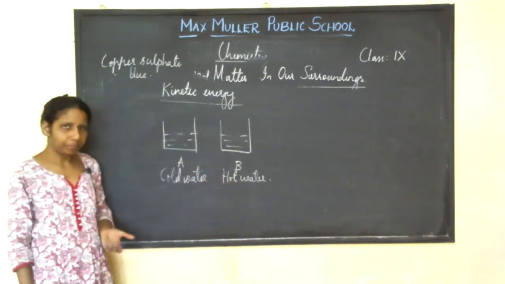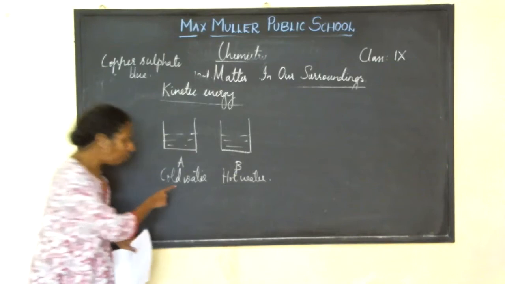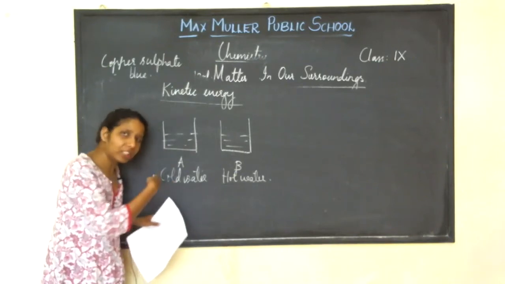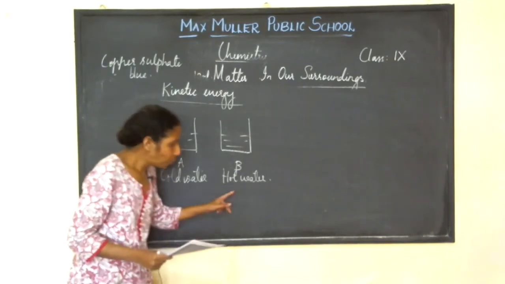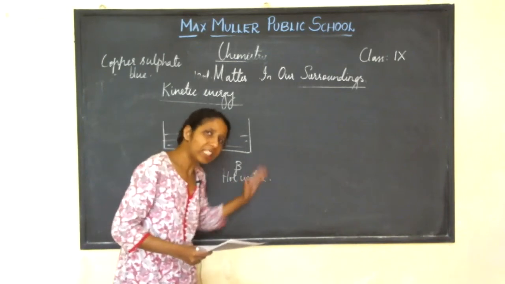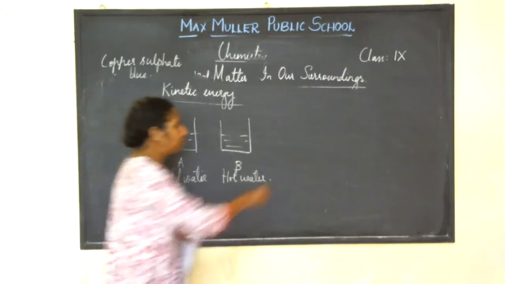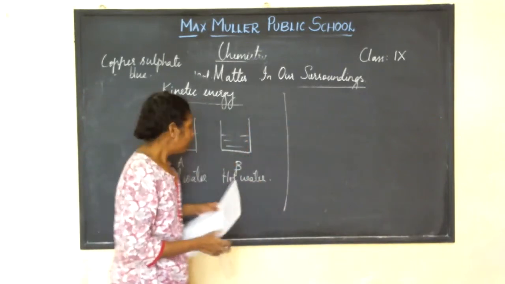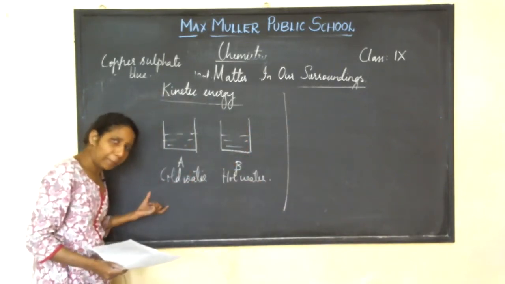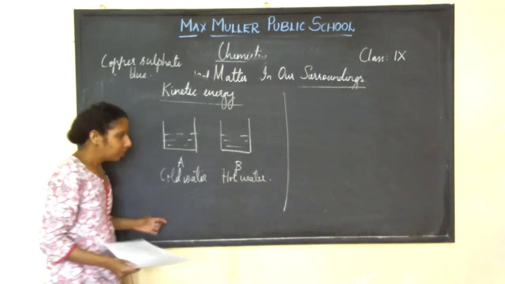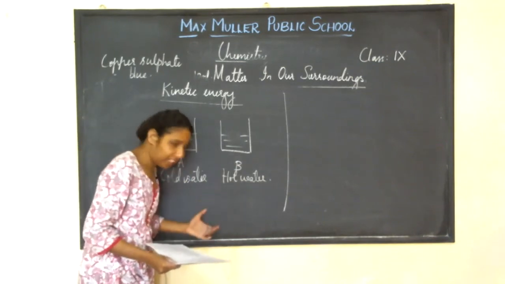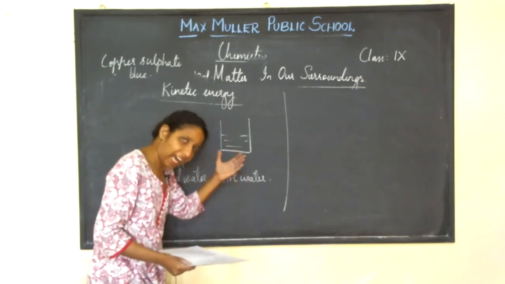But why? Because cold water means temperature is low. Hot water means temperature is high. This is very important concept. Listen here. Cold water means temperature is low. Hot water means comparatively the temperature is high.